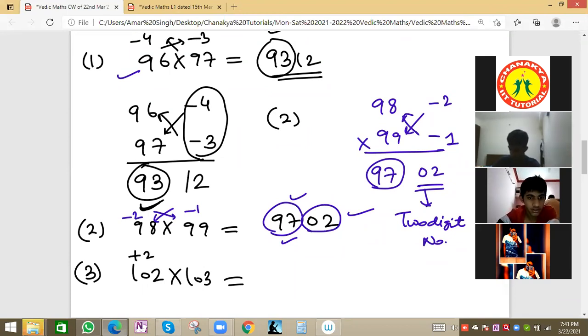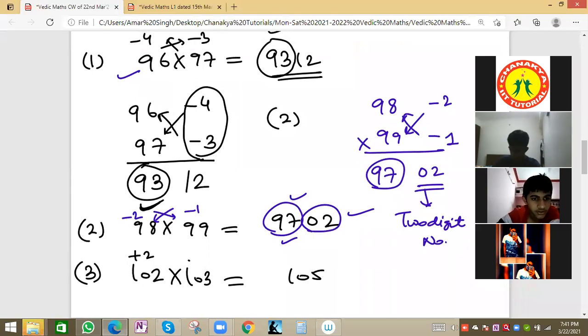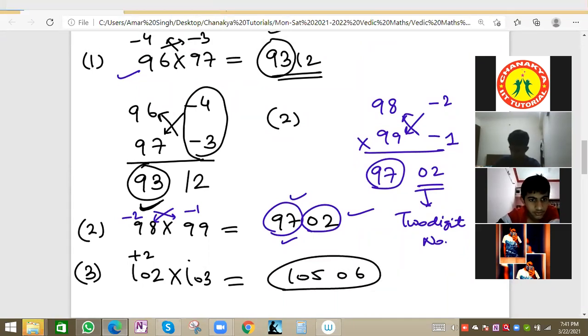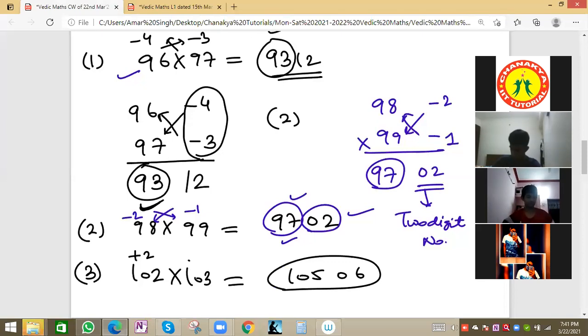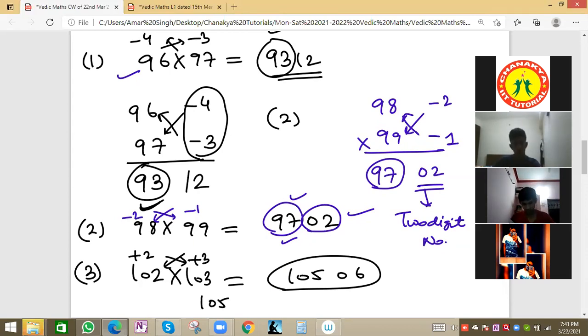So 102 is 2 more than 100, and 103 is 3 more. We'll do cross: 102 plus 3, 105. Is it plus, right? Plus. And here 2 3s are 6, so 06. 10506 will be the right answer, because we do cross addition. So 102 into 103 will be 10506.